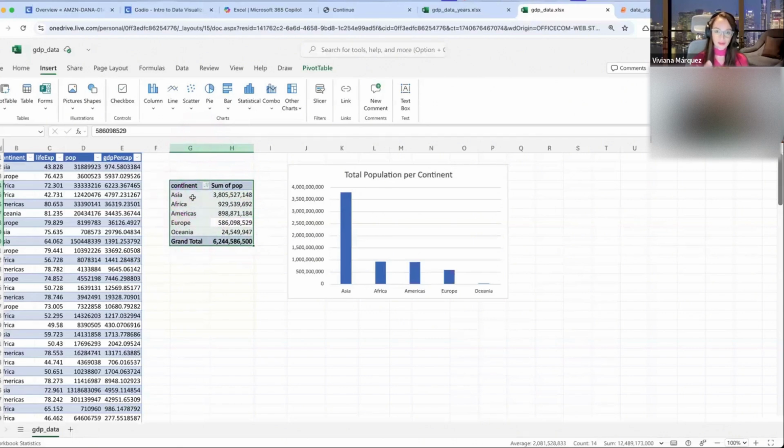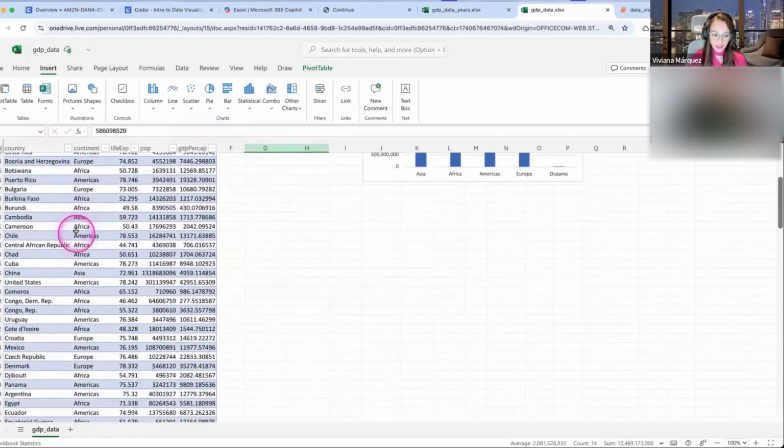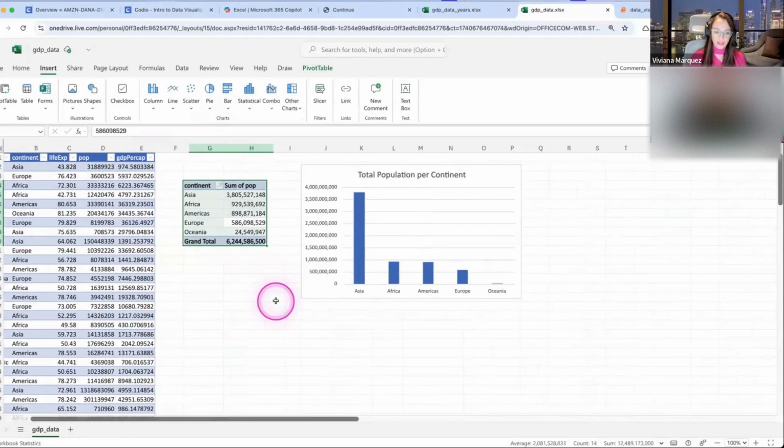Remember last time that we were talking about visualizations, if we were going to do a bar chart of this original table, it could make sense. It would be a lot of bars, maybe a little bit overwhelming, but you could still distinguish between countries and quickly determine which country is the most populous one. But if you do a pie chart with all the countries in here, all these slices will be so tiny that it will be very hard to process any information. So a pie chart for this one wouldn't be ideal, but a pie chart for this one works. So that's what we're doing.